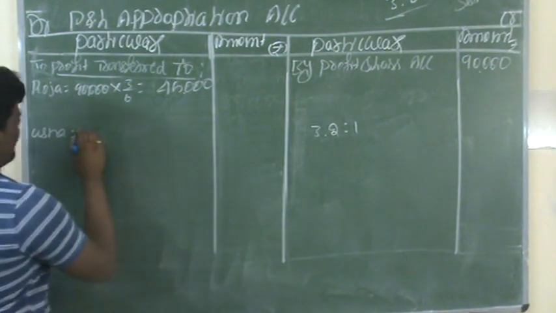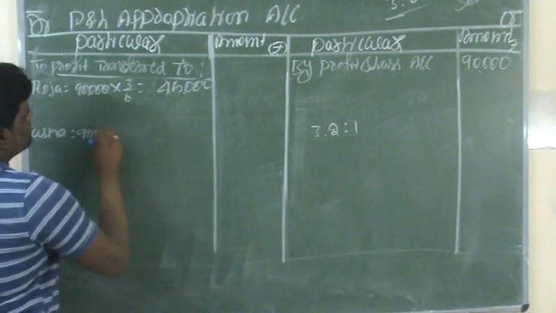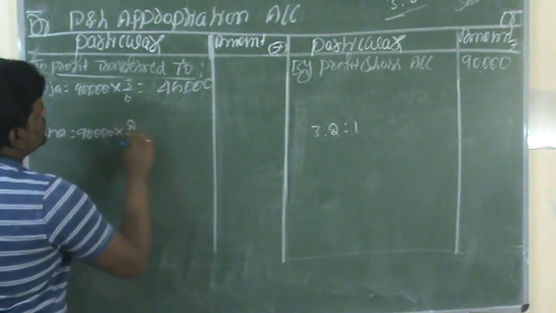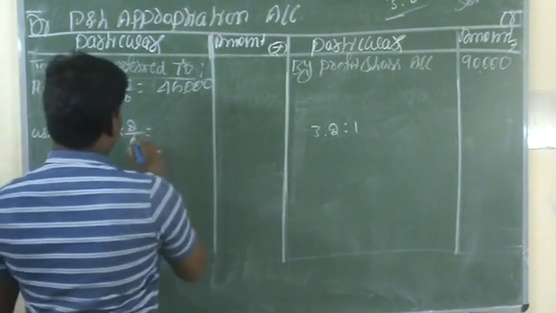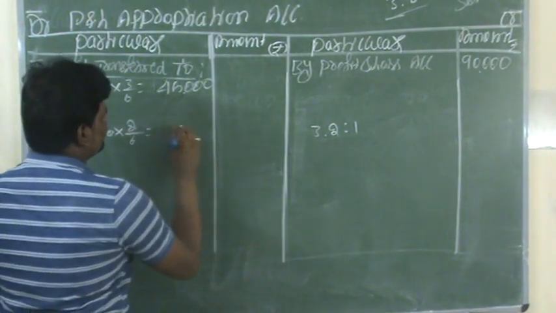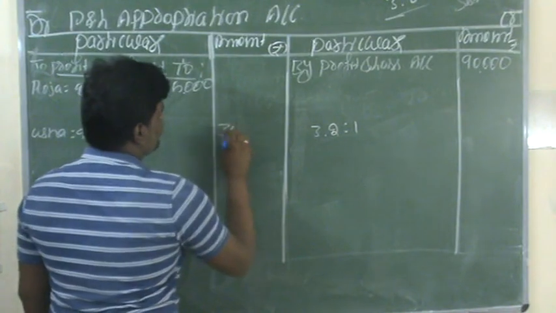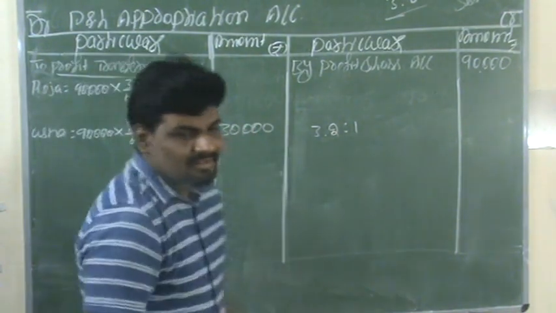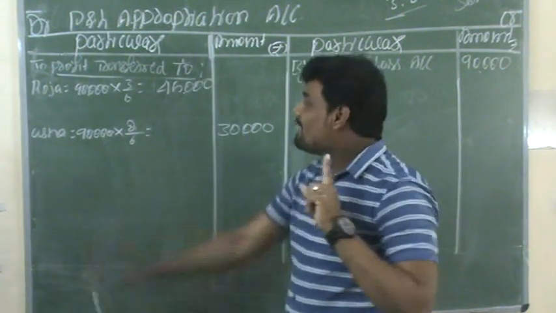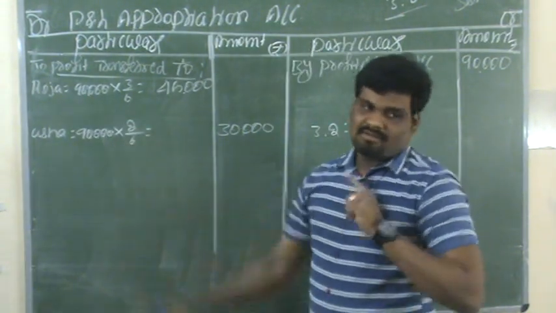The total profits are 90,000 into 2 divided by 6. Now you have to calculate: 90,000 into 2 by 6 means you will get 30,000, and that 30,000 you have to record directly in that outer column because the guarantee is given by only one partner.